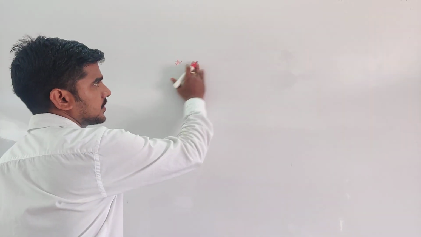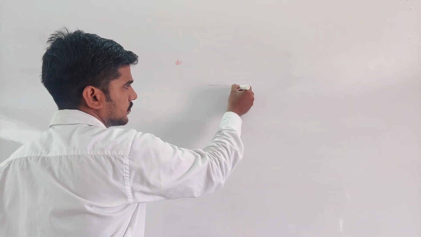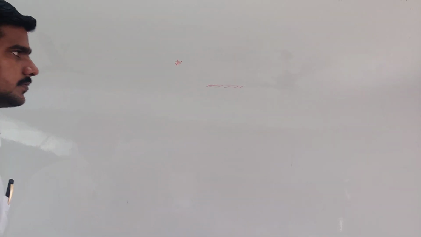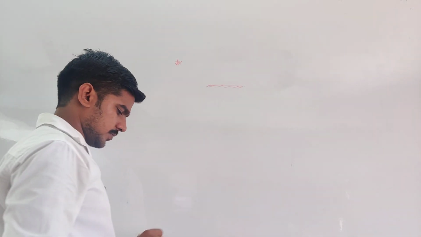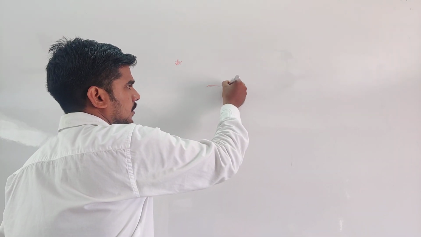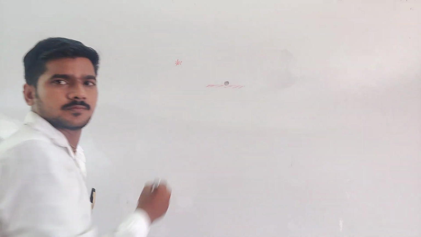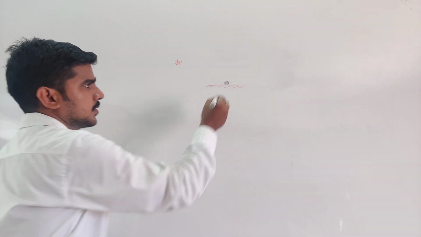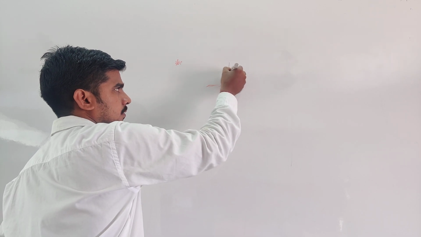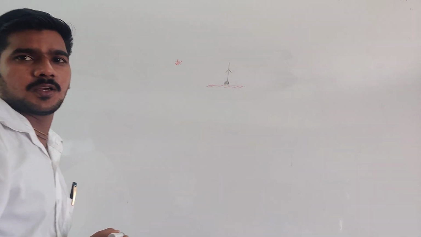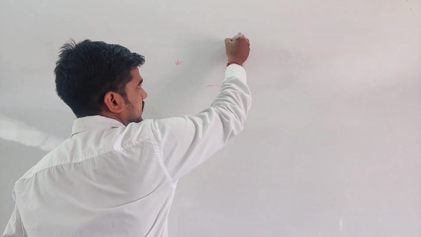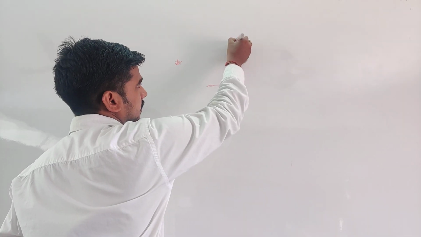Now solve it. Listen. This is earth. This is the body. Moving in the upward direction at 19.6 meter per second. Then it moves to this position, then will fall down.